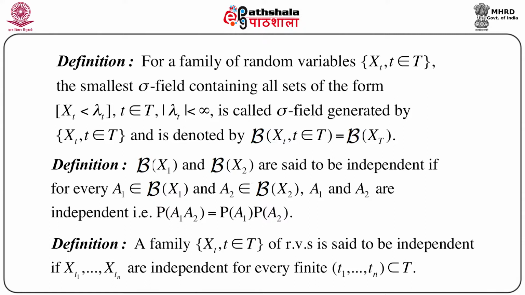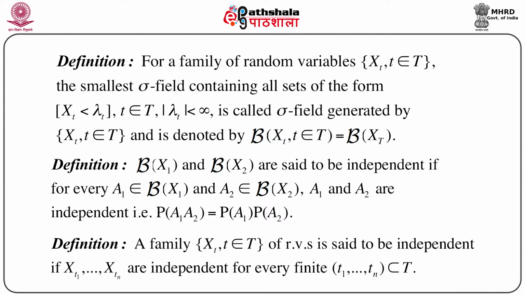And in that case, if for any such events A1 and A2 the probability of A1 intersection A2 equals probability of A1 times probability of A2 holds, then we say that script B of X1 and script B of X2 are independent. So we are actually trying to generalize this concept of independence. We started with the independence of two events, or rather m events, m finite, and from there we defined the independence of random variables, and from there we define independence in terms of the Borel sigma field.